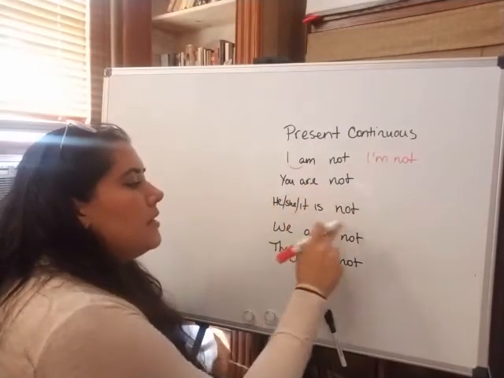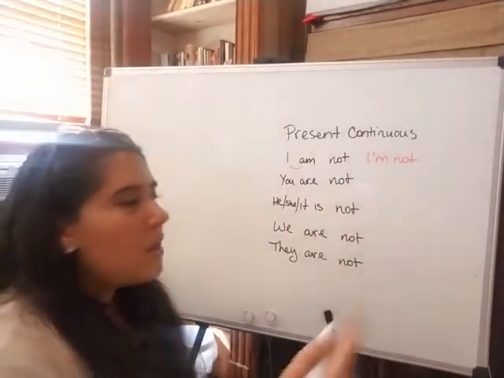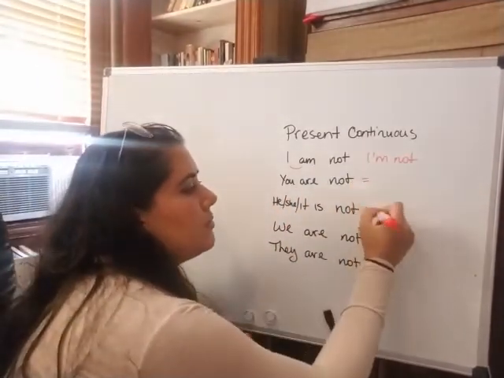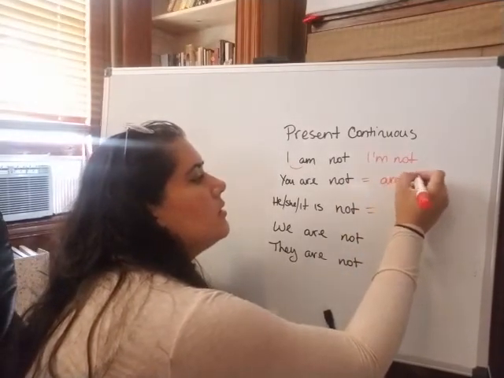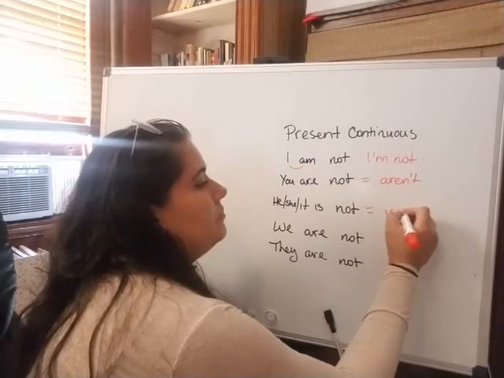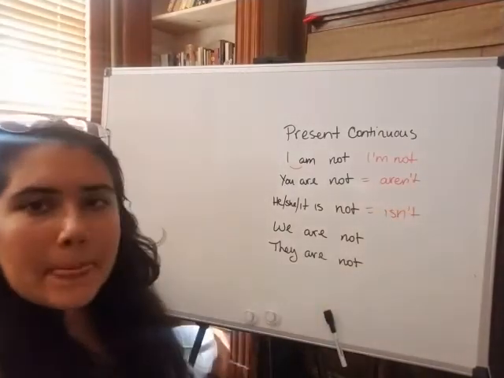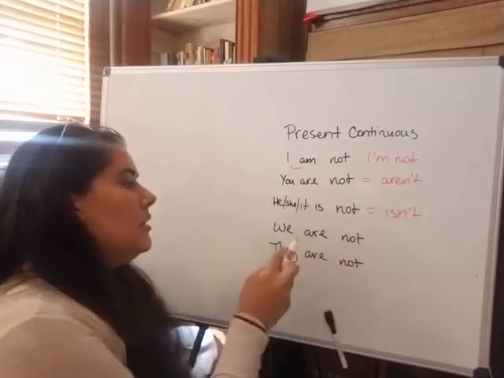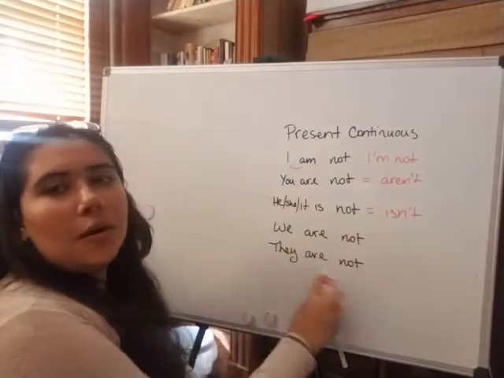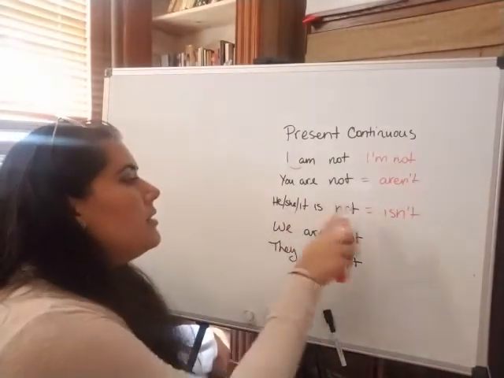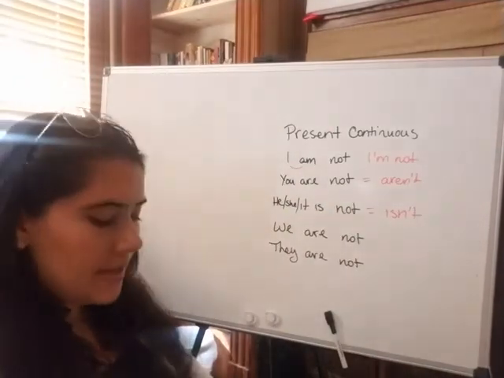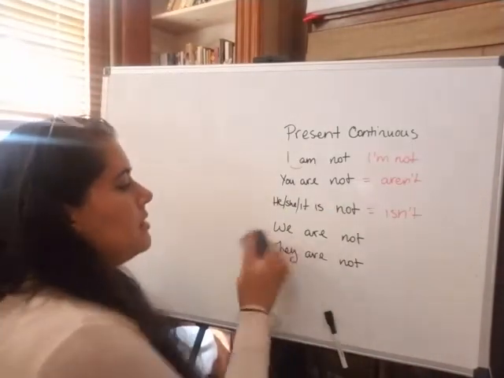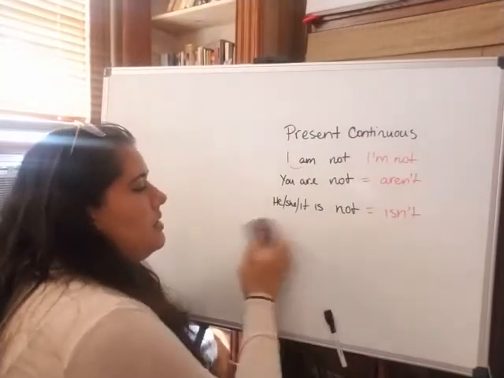So are and is. What do we do to make contractions? We say aren't or isn't, right? You aren't. We aren't. They aren't. He isn't. She isn't. It isn't. Okay. Let's ask questions now. Let's make some interrogative sentences.